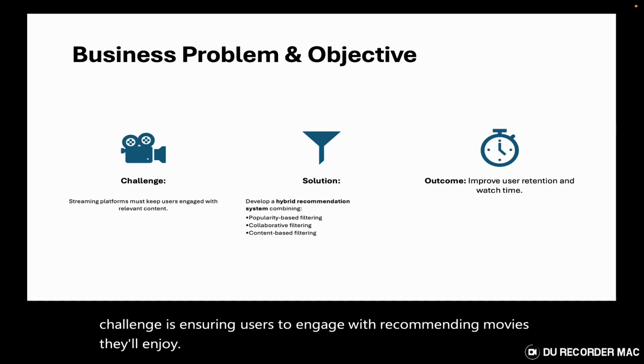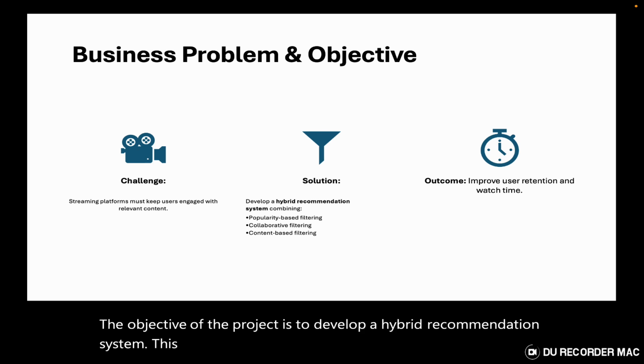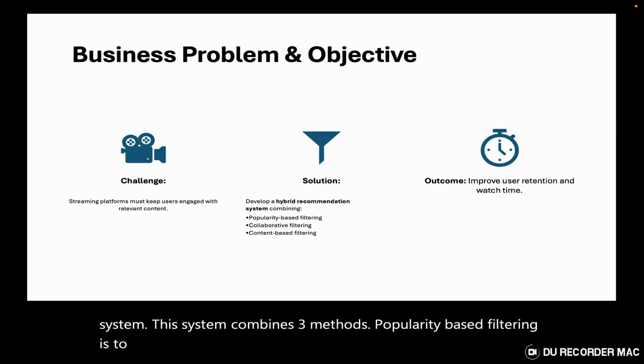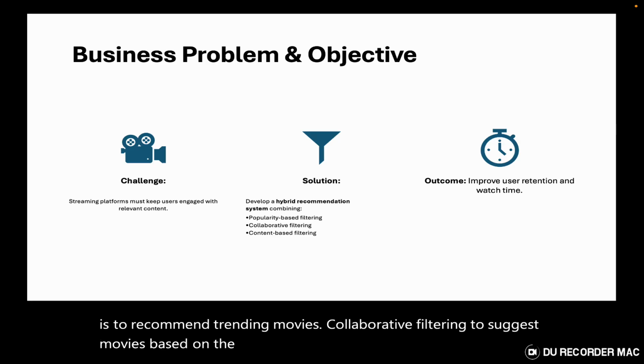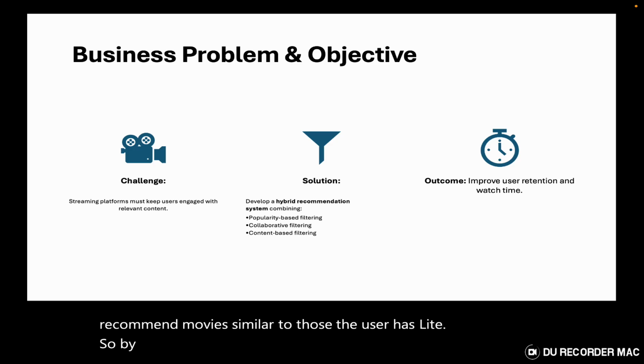The objective of my project is to develop a hybrid recommendation system. This system combines three methods. Popularity-based filtering to recommend trending movies. Collaborative filtering to suggest movies based on user behavior. Content-based filtering to recommend movies similar to those the user has liked. By integrating these methods, the system aims to enhance user retention and watch time.